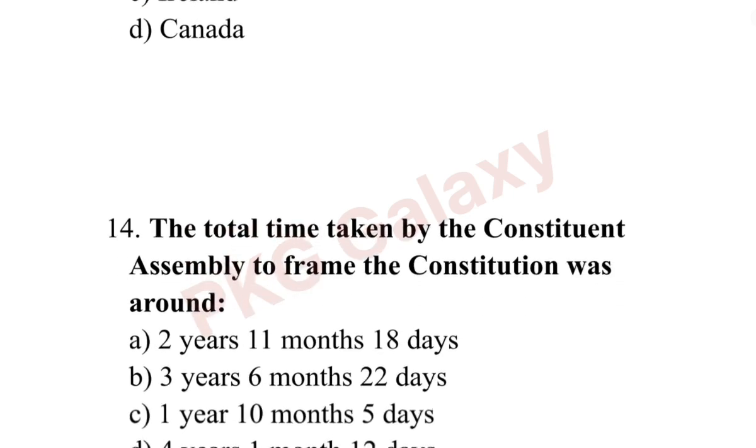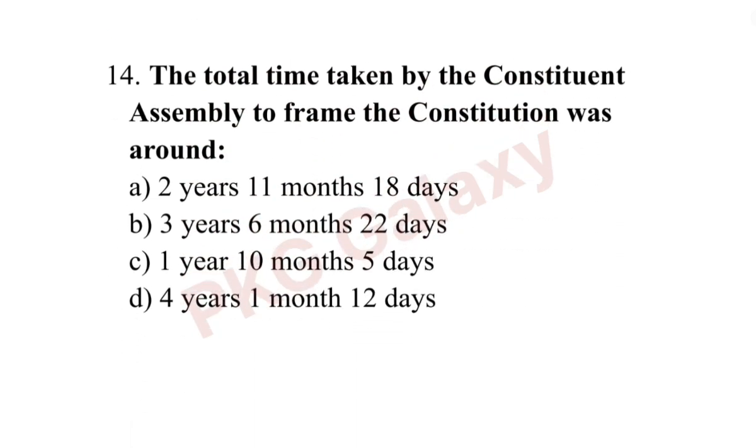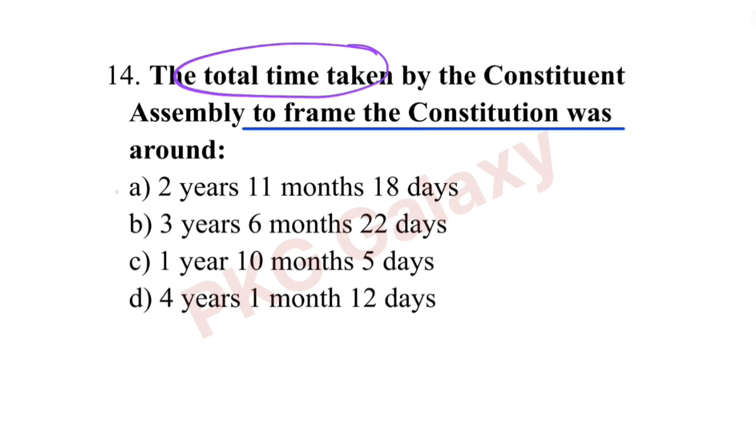Next question, the total time taken by the Constituent Assembly to frame the Constitution was around? The correct answer is option A, 2 years, 11 months and 18 days. Year and month is important, so you just remember the year and the month: 2 years and 11 months.